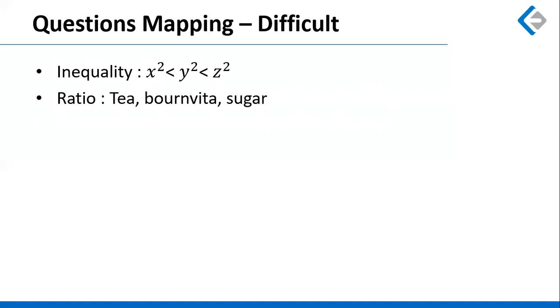There was a question on ratio where a tea seller was mixing tea, Bournvita, and sugar in whatever he was selling. And he made 2 batches of tea, one after another. And we had to find out the concentration of Bournvita in the first batch of tea that he made to the second batch of the tea that he made. So there was a lengthy description. You had to read it maybe once or twice to be able to completely understand what happens in the question. And then you have to take up the right approach. So this might consume some time and hence a difficult question.